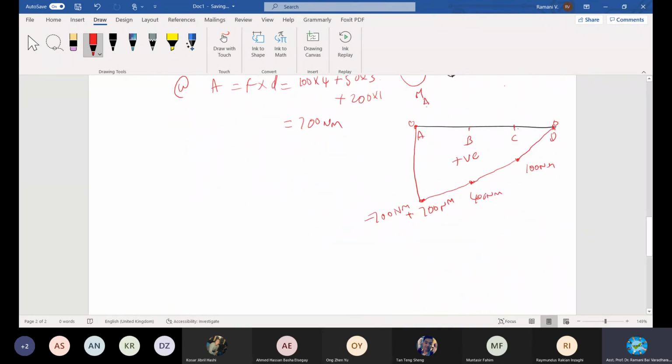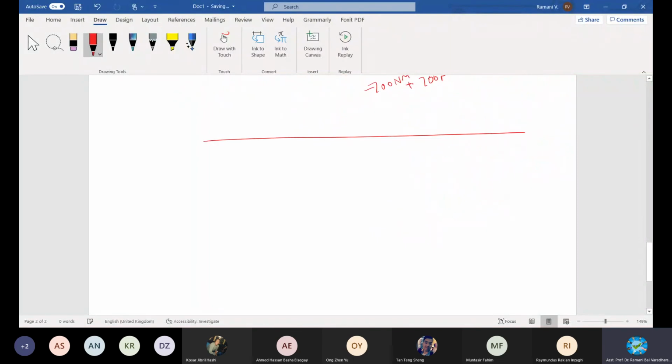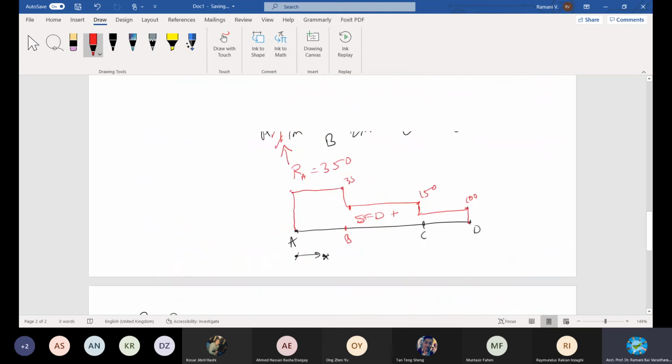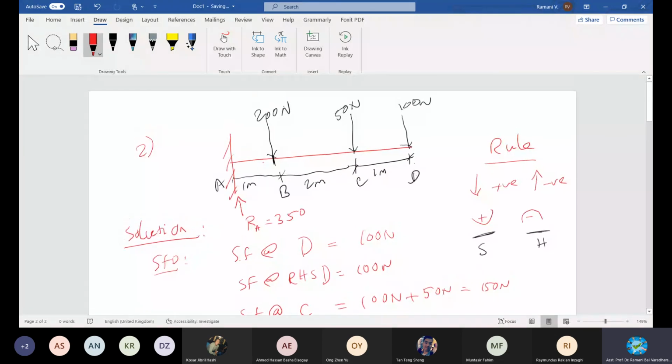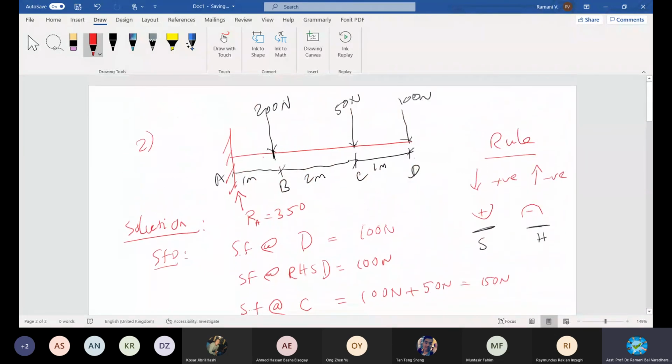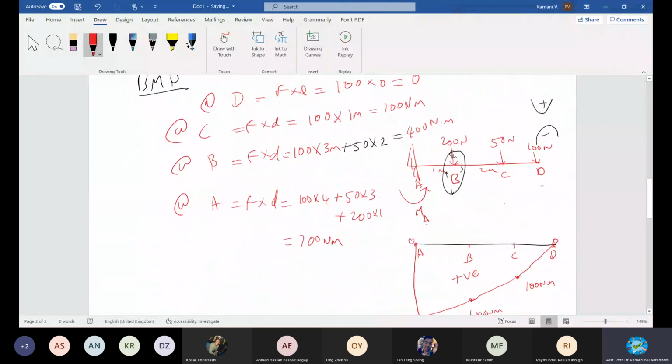Right. I will give you one more example for you to practice. Otherwise, you will not understand anything. You need to practice. Okay. We have done the point load. UDL also, just now we calculated, right? Where is UDL? Why didn't it show UDL? The last one is UDL, right?